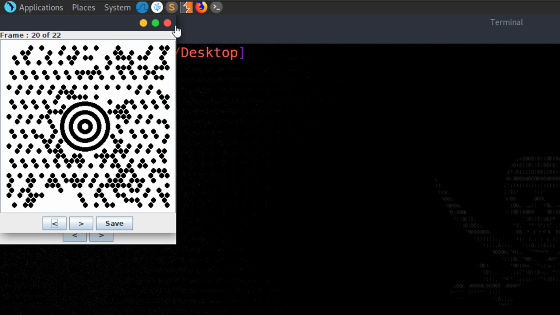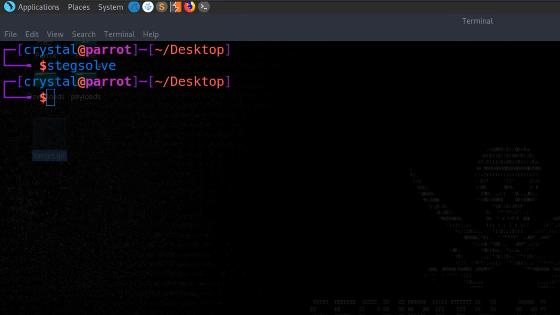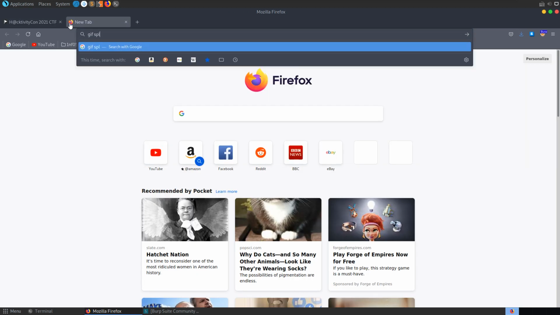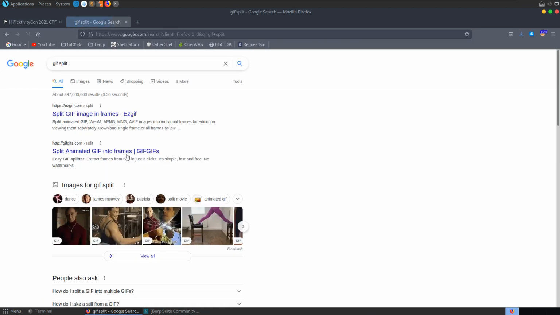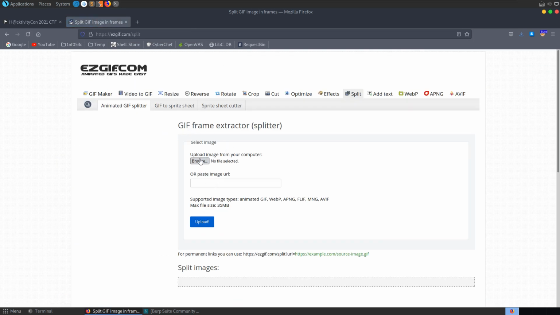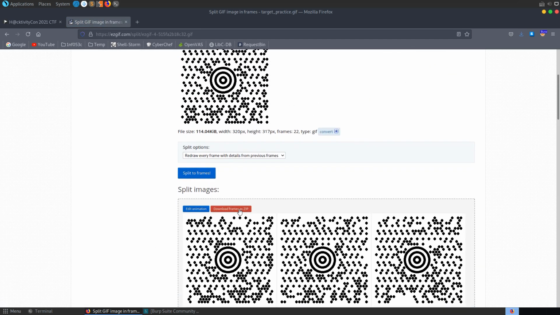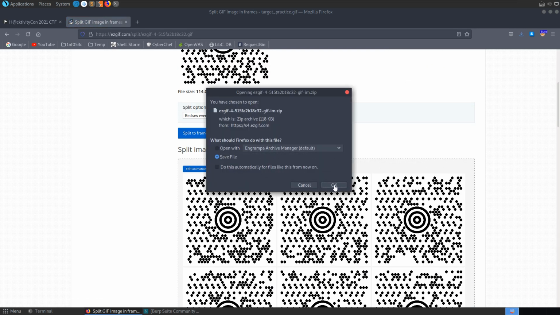So we could save each of these here, but to save a bit of time, let's do this using an online tool. So we can look for GIF split and just upload the image, and then we can download a zip file with all of these frames in them. So let's download that.